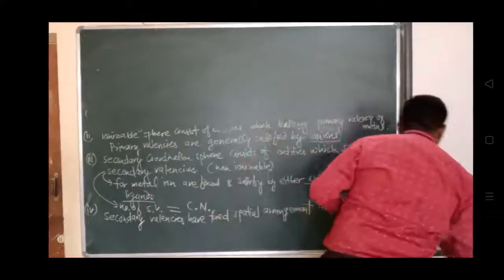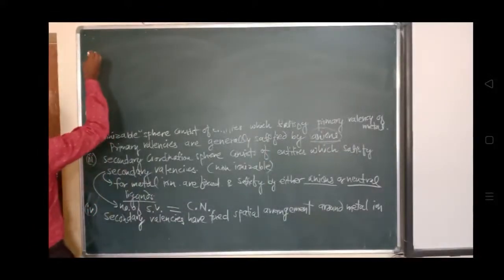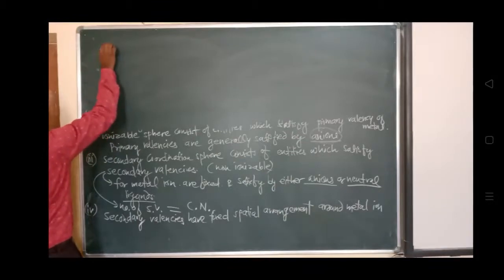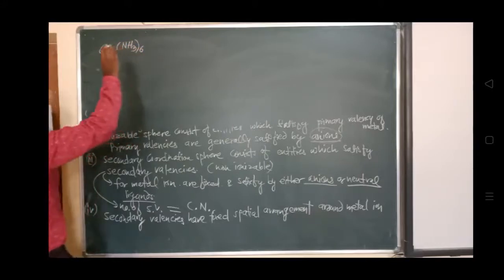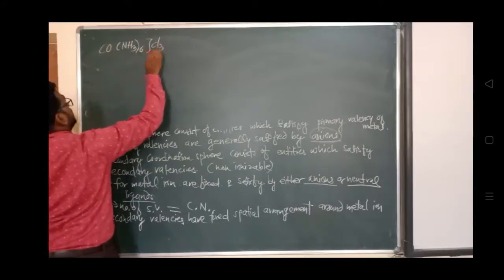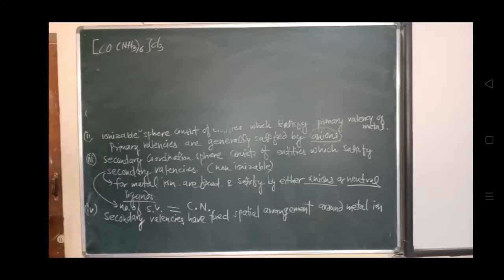So if we see the example, two spheres of attraction in complexes, consider the example Co(NH3)6 hexaammine Cl3, and this is a complete coordination, or this is a complete complex. We can call this a coordination sphere बोल सकते हैं हम लोग. So look at this coordination sphere, या फिर हम लोग इसको बोल सकते हैं complete complex. So right now look at this.